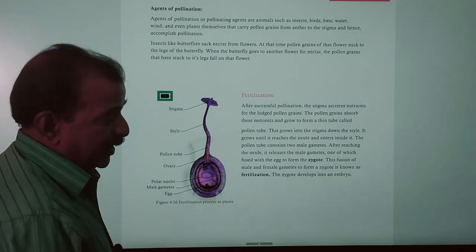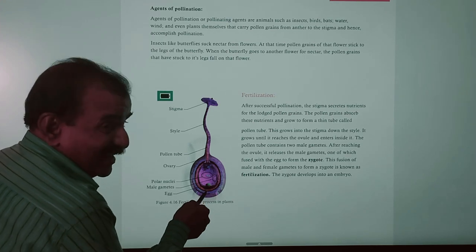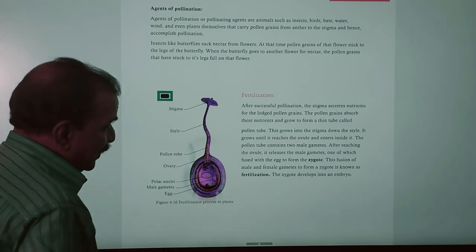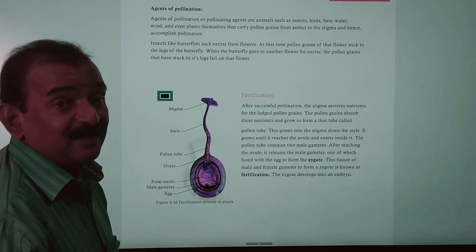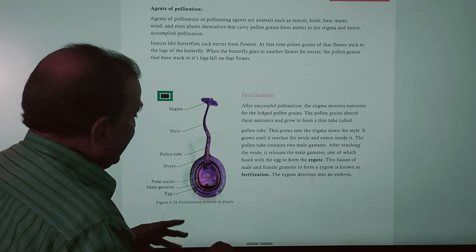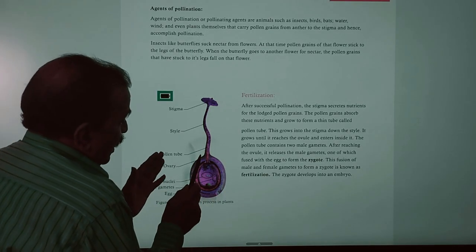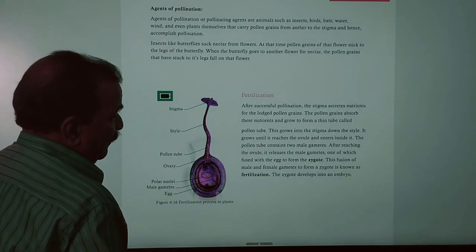Two male nuclei. So one of the male nuclei fuses with egg cell to form zygote, and another male nucleus fuses with polar nuclei, they form endosperm. So in this way we are observing how fertilization takes place in case of flower.